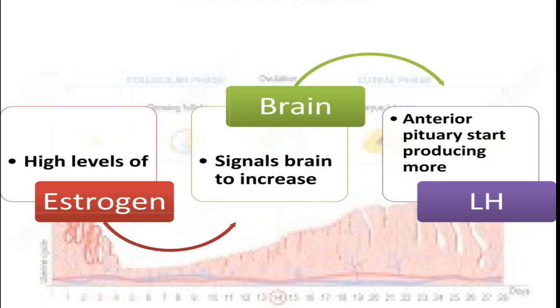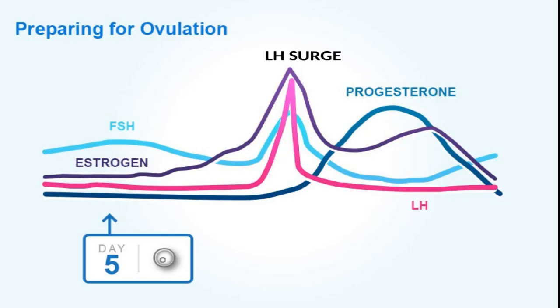When estrogen levels are high enough, they signal to the brain, as a result of which the anterior pituitary causes a dramatic increase in luteinizing hormone, which is termed the LH surge, and this spike is basically what causes ovulation to occur. Summing up the hormonal control, at day 5 estrogen from the ovary and FSH from the pituitary start rising, and near ovulation, FSH, or follicle stimulating hormone, starts declining. But at the same time, luteinizing hormone reaches its peak, causing the LH surge.